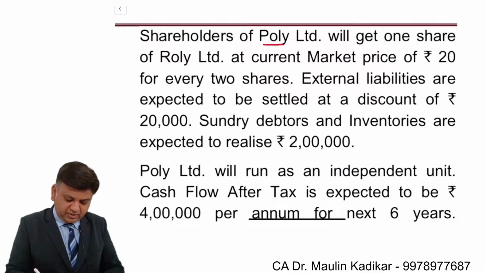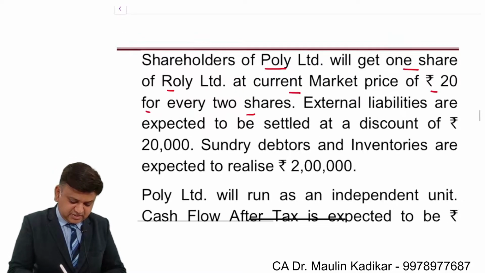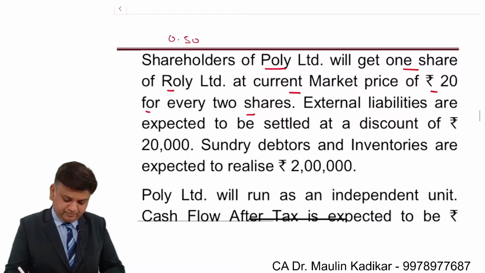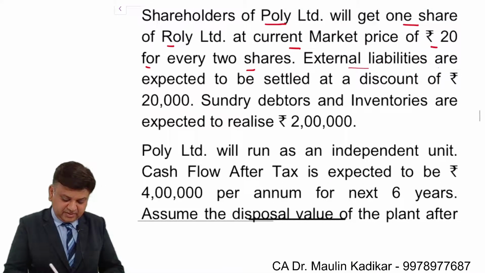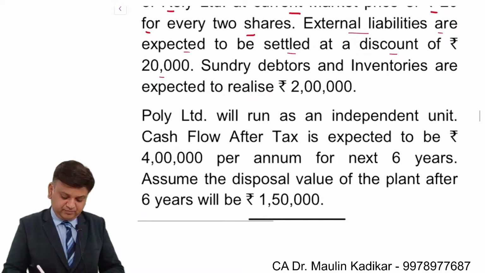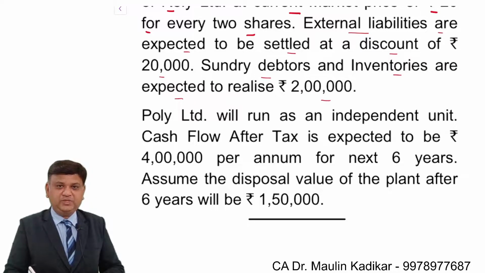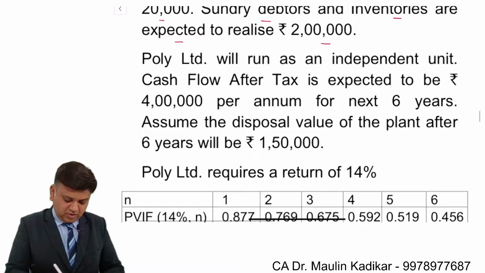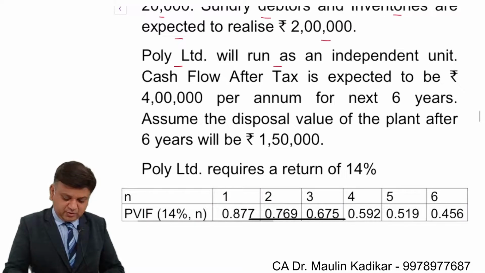Shareholders of target company Polly Limited will get 1 share of Roly Limited, that is the acquiring company, at the current market price of 20 for every 2 shares. It means that the exchange ratio is 0.50. External liabilities are expected to be settled at a discount of rupees 20,000. Debtors and inventory are expected to realize an amount of rupees 2 lakhs. Polly Limited will run, highlight the portion, as an independent unit.